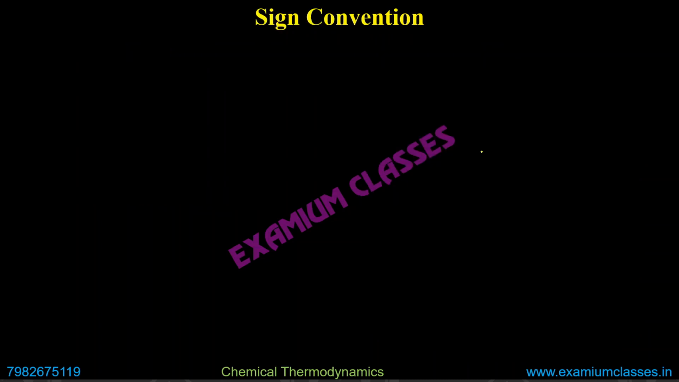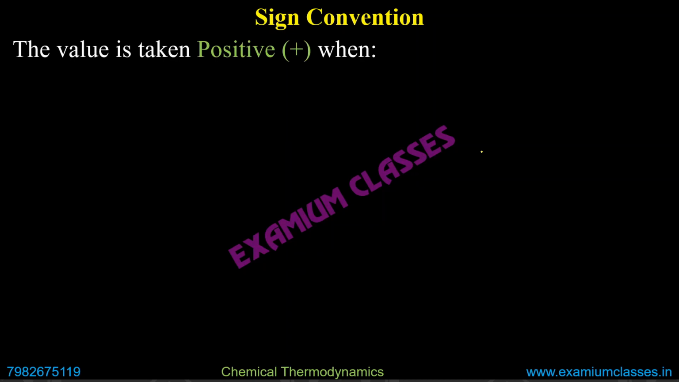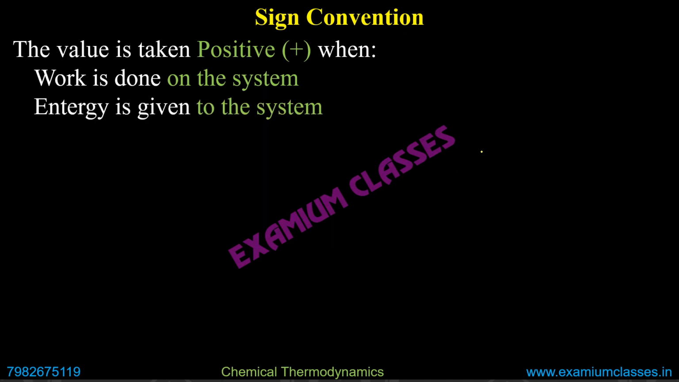Then sign conventions. These are very important because sometimes this will make your answer wrong if you don't consider the sign correctly. The value is taken positive. Value of what? Value of work or heat. Means value of energy I am talking about. So sign convention for energies, work and heat, both are energies. It is taken positive if work is done on the system and energy is given to the system.